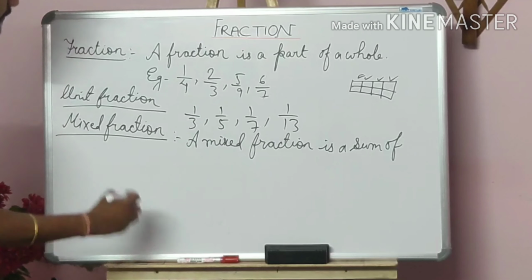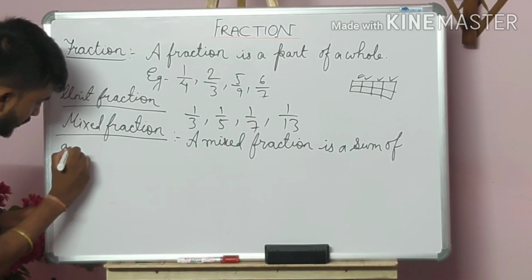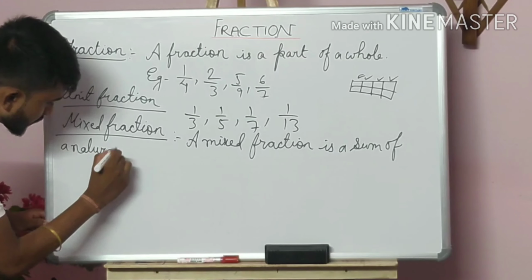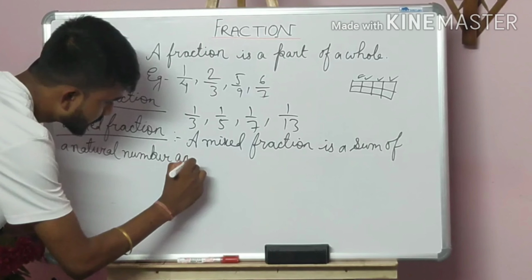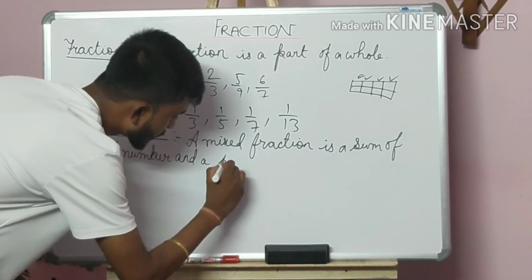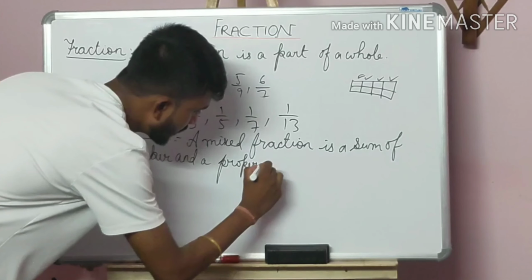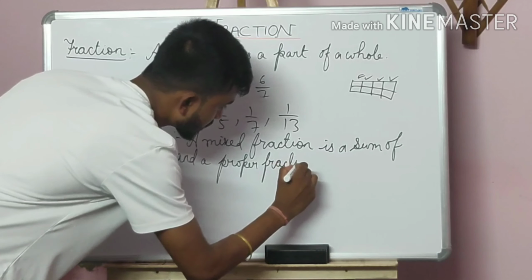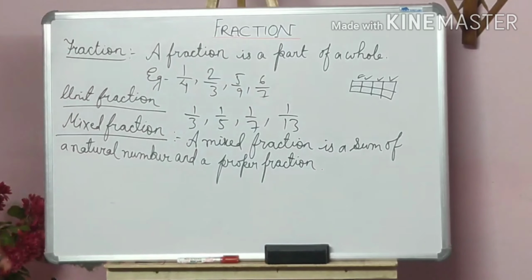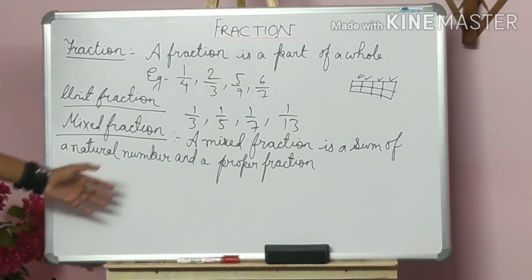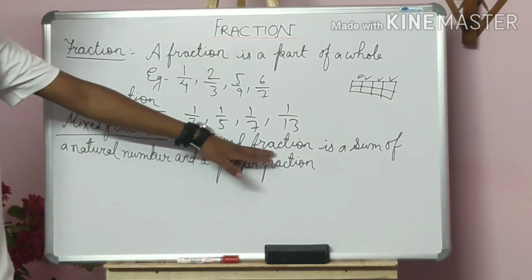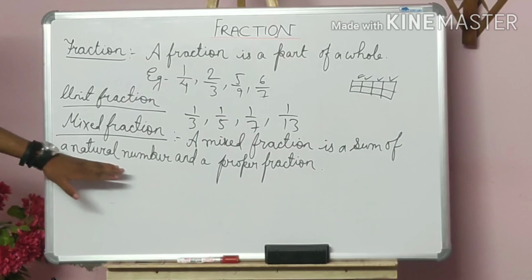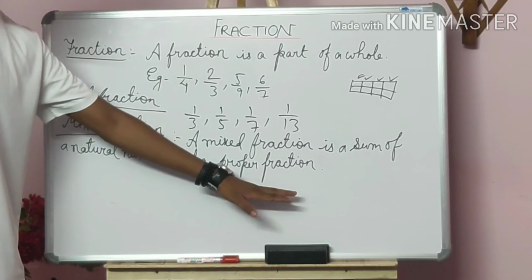A mixed fraction is a sum of a natural number and a proper fraction. Students, don't panic that you have got one or two more extra terms that you haven't heard, just try to understand. A mixed fraction is a sum of a natural number and a proper fraction.